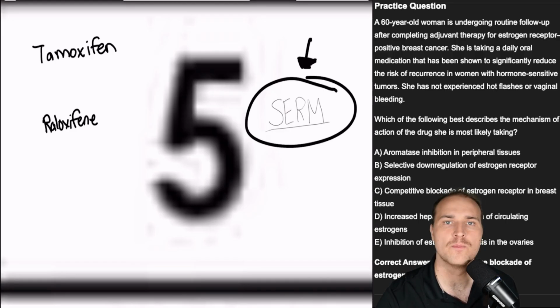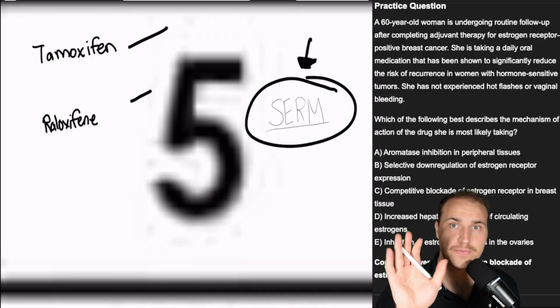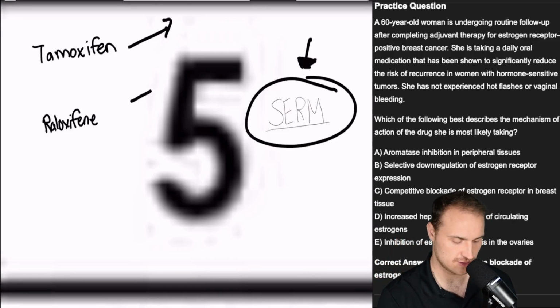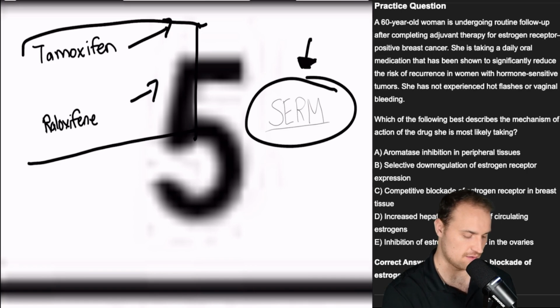One, in breast tissue, both are antagonists. So tamoxifen and raloxifene block estrogen receptors in the breast. So this is used in breast cancer prevention or treatment. And our goal is to stop the estrogen-driven tumor growth. Okay, so they both work on the breast tissue.